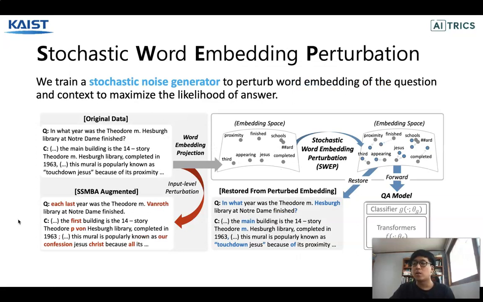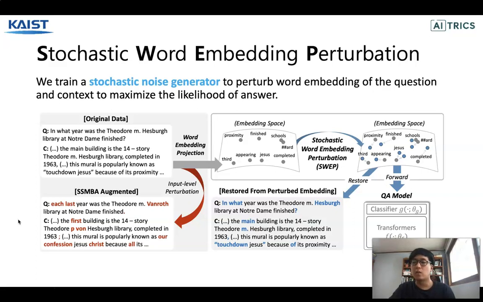To address such limitations of the existing data augmentation techniques for QA, we propose a novel data augmentation method based on learnable word-level perturbation, which effectively regularizes the model to improve its generalization to unseen questions and contexts with distributional shift.